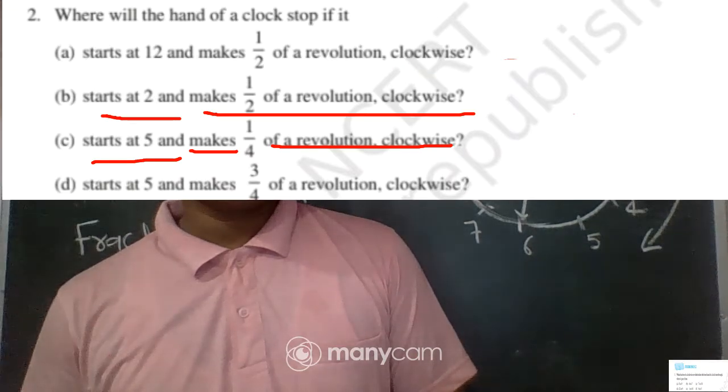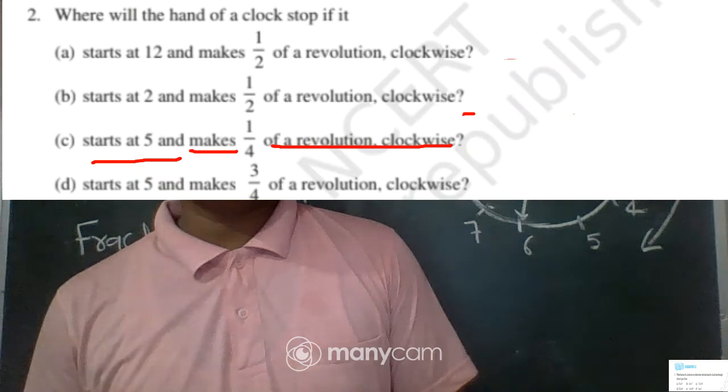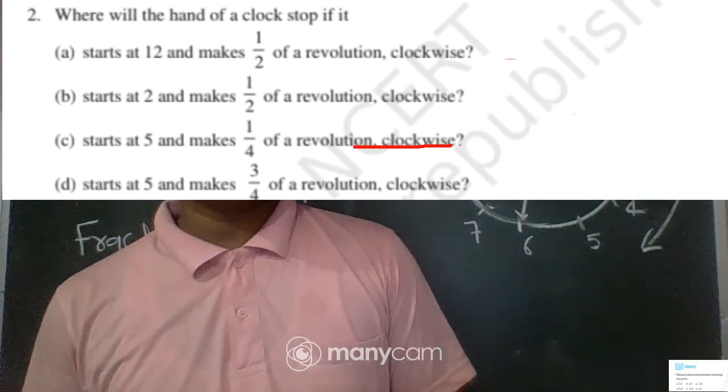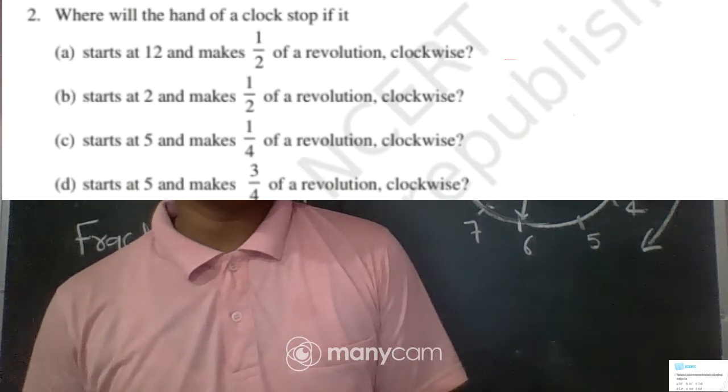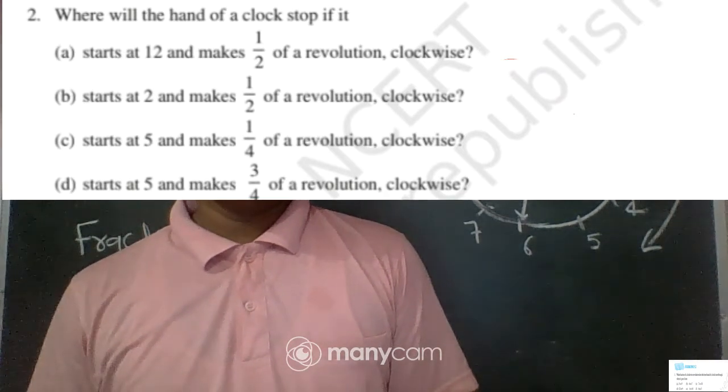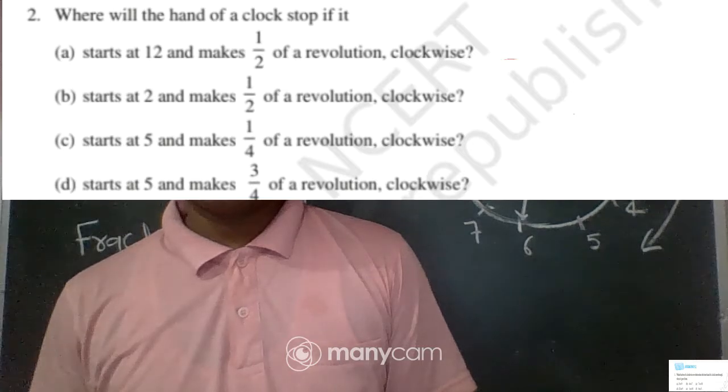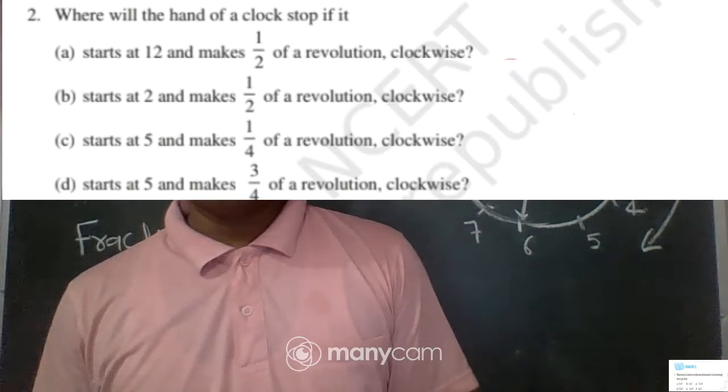So the number of hours in 1 by 4 revolution is equal to 1 by 4 into 12. It means that we cover 3 hours, and the number of hours in 3 by 4 revolution is equal to 3 by 4 into 12, 9 hours. Okay, so let's see how to solve question number 2.